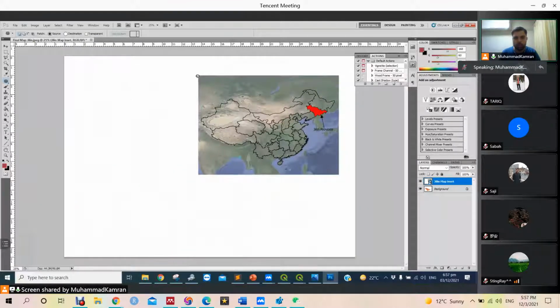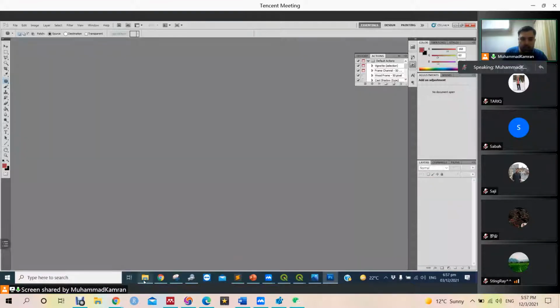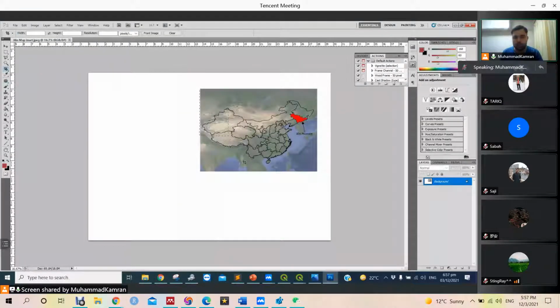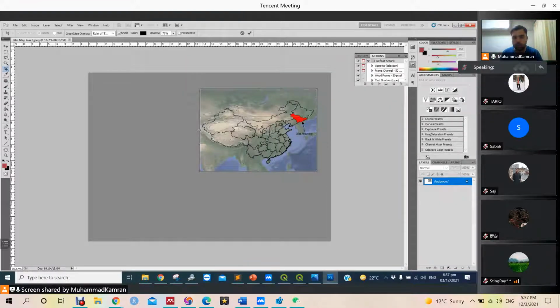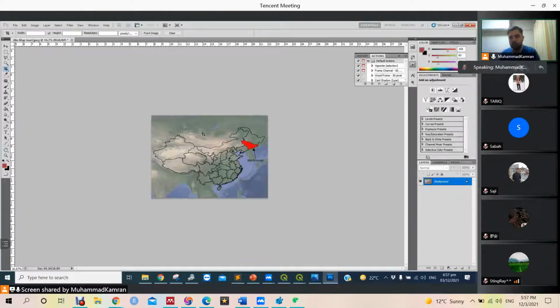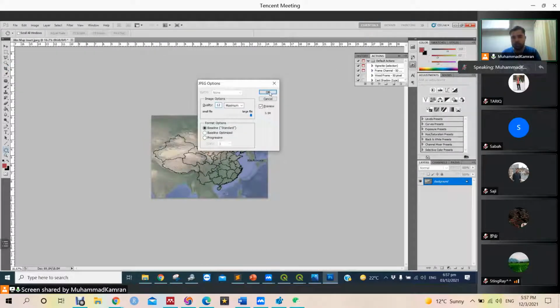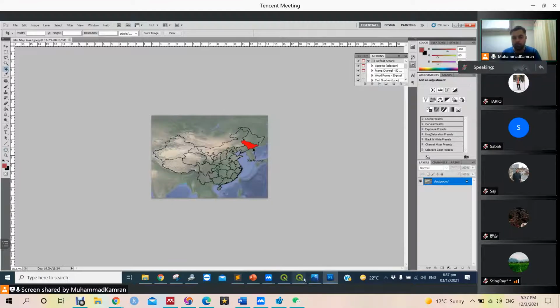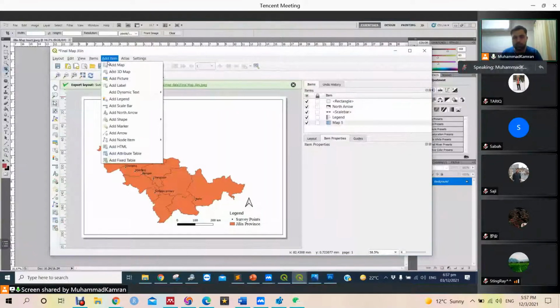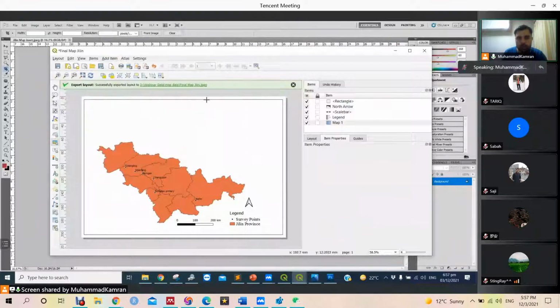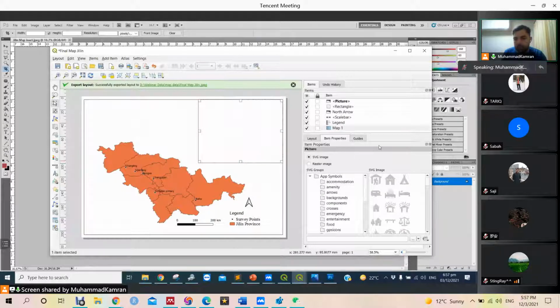And oh, actually that was the issue. Why that was not working was, actually this map is very big. We need to first crop it like this, and save it. Now if we go back to QGIS, we can add the image here directly. I hope this time it will work.